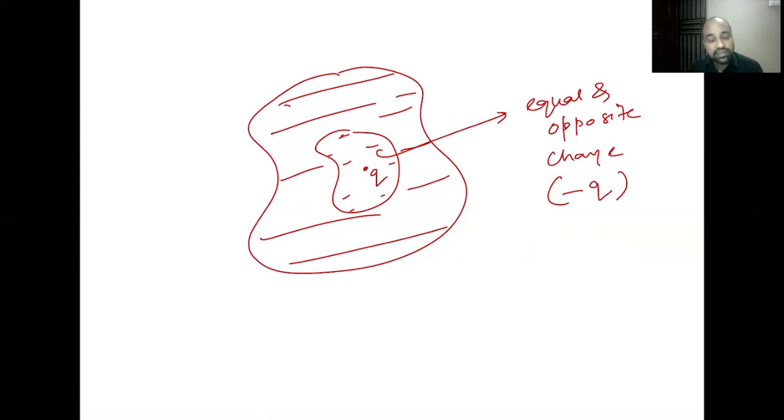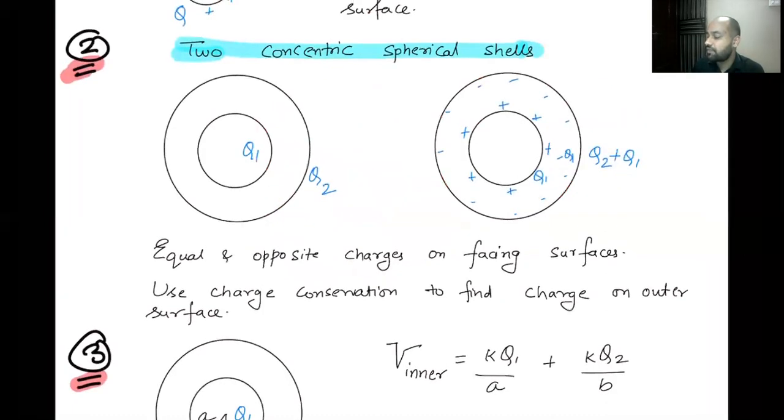Now I'm going to apply this to the case of the spherical shell. I just told you that on the smaller sphere, the charge is Q1. So what will be the charge on the inner surface of the bigger sphere? This is the bigger sphere, and I'm talking about the charge on its inner surface. The charge on the cavity's inner wall will be equal and opposite. That's why on the surface facing Q1, we have the charge minus Q1.